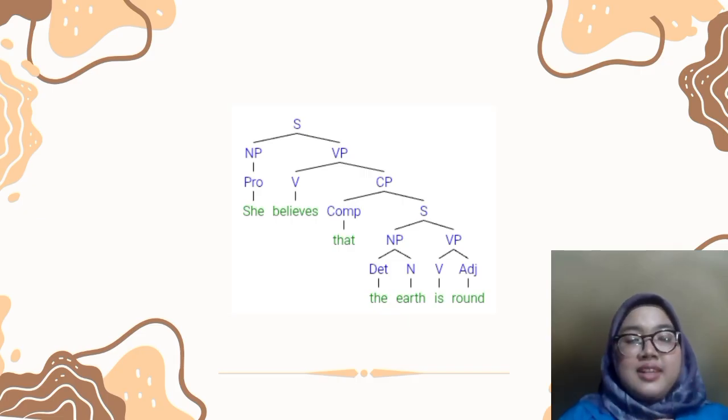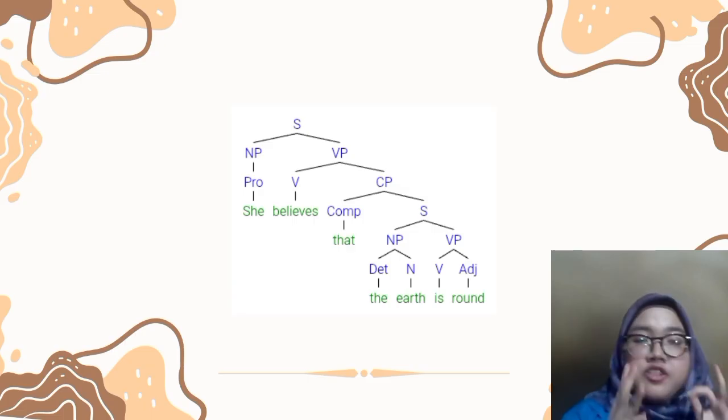Next diagram. It says, she believes that the earth is round. This sentence has a complement clause introduced by that. What the tree shows: noun phrase, she, verb phrase, believes that the earth is round. The word that introduces another sentence, a complement phrase.